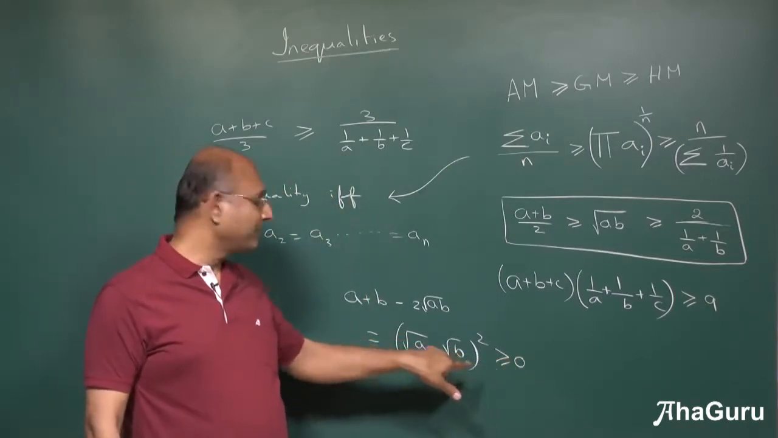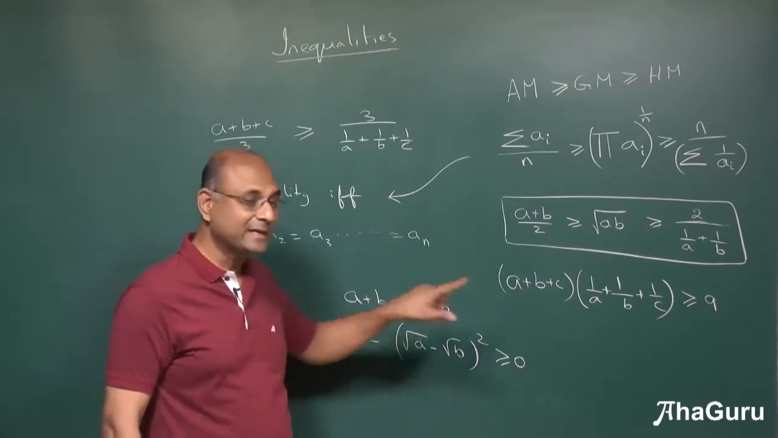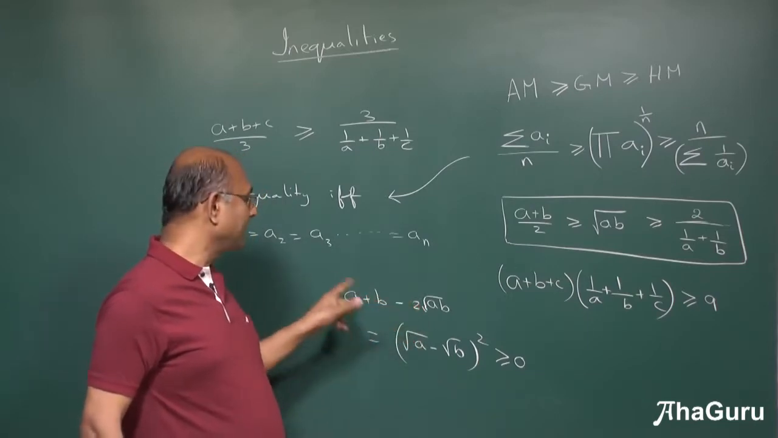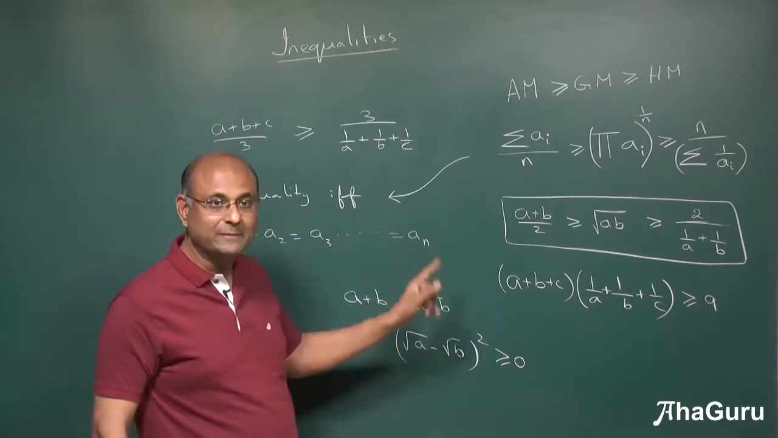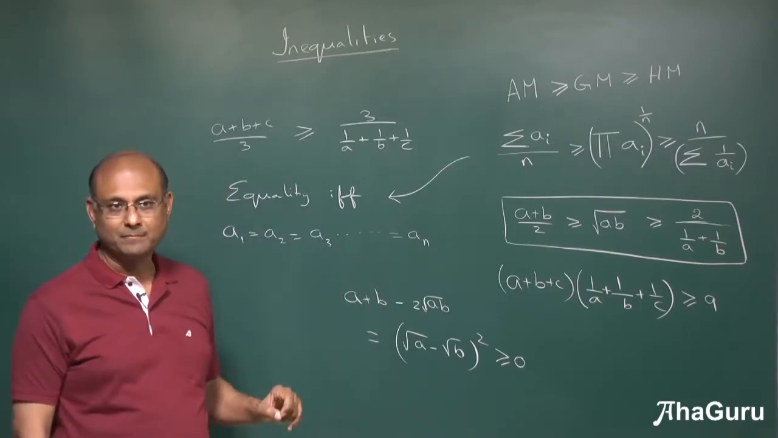When is this equal to 0? When these two fellows are equal, that is, A is equal to B. Otherwise, this is always greater than 0. And if this is greater than 0, this must be greater than 0, which means A plus B must be greater than 2 times root of AB. A plus B by 2 must be greater than root of AB.